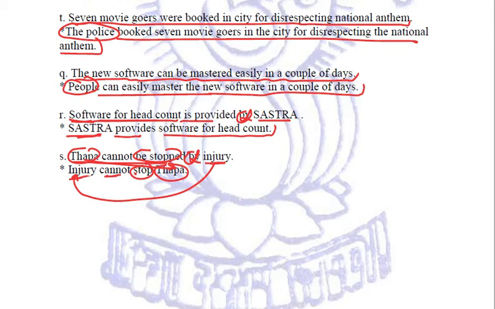Just practice, and the more you will practice, the better you will become. Okay, so we end up this lecture and we end up the chapter number 2. That was our sentence types: active and passive voice, direct and indirect. It was quite an important chapter, both for exam purpose as well as for your grammatical concepts. So I would like you people to just make sure that you learn, you relate, and you know how to implement the various rules for conversion of one type of sentence into another type.